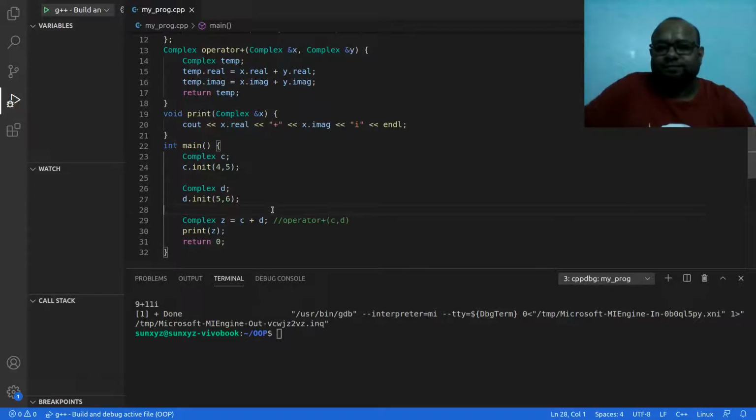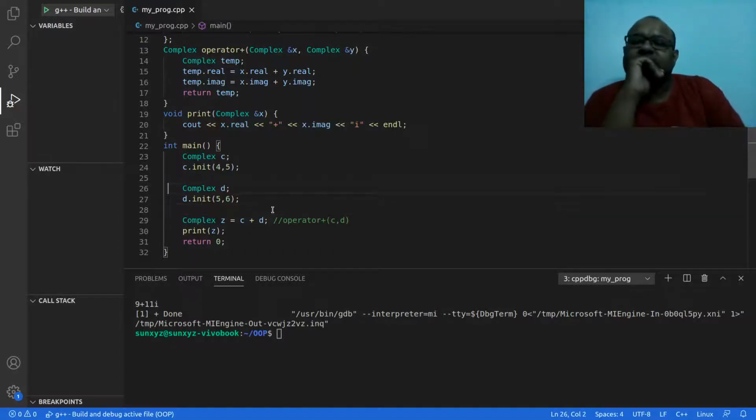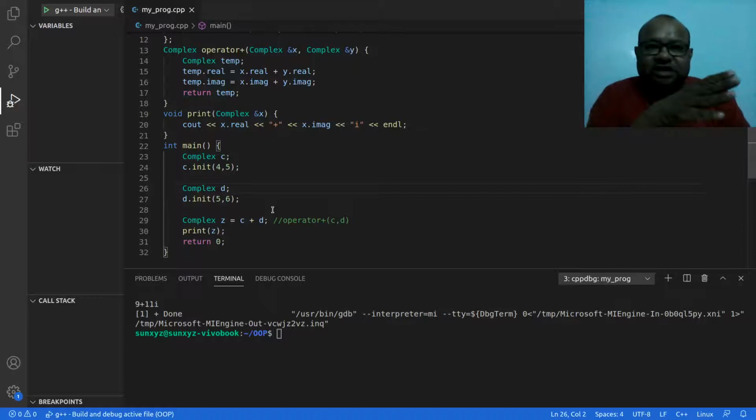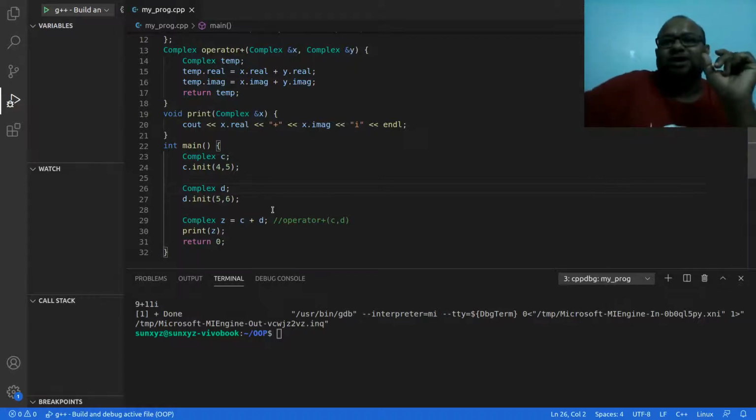Now the next thing that I want to do: this is a binary operation, right? I am working with two different objects, so I am adding. Addition is a binary operation. Right now in this example I am adding two complex numbers. So what about a unary operation?